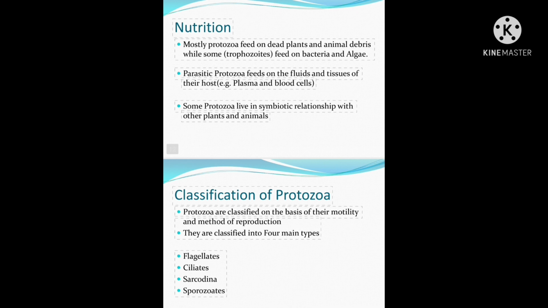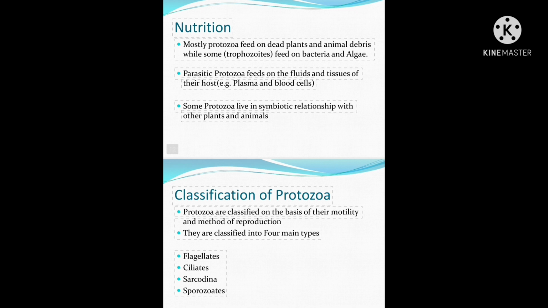The first class is called Mastigophora, also called flagellates. The second class is called Sarcodina. The third class is called Sporozoa, and the fourth class is called Ciliata. The first class, Mastigophora, is also called Flagellata. An example is Euglena, and these animals move with the help of flagella.